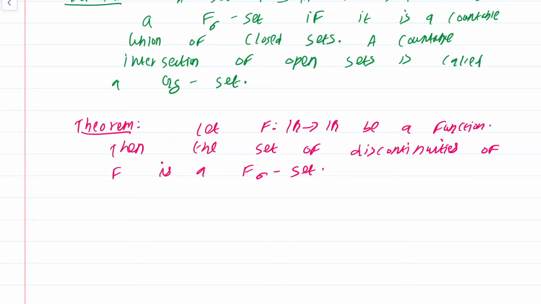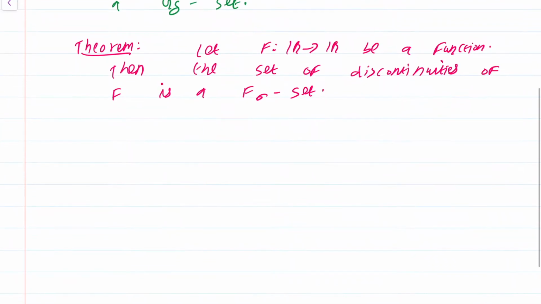So you cannot have arbitrary sets as the set of discontinuity. The set of discontinuity has the precise structure as the countable union of closed sets. Well, the proof is rather simple.